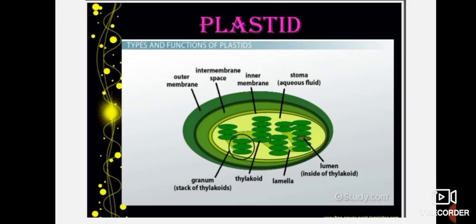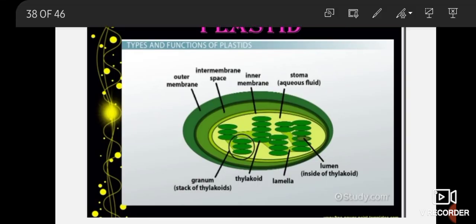Now let's move on to the next cell organelle, which is known as the plastid. This is the structure you can see over here. This is actually the structure of the chloroplast. Plastids are present only in plant cells. They are absent in animal cells. Plastids animal cell में present नहीं होते हैं.